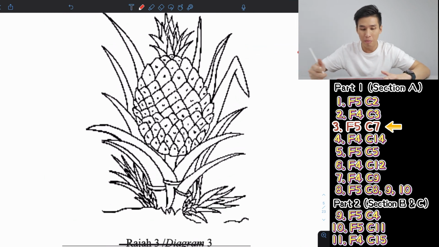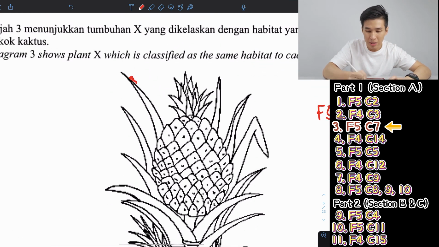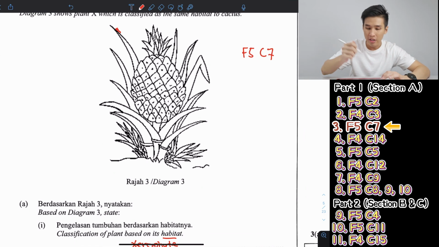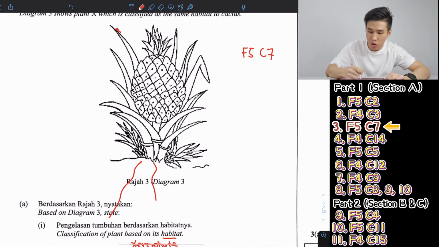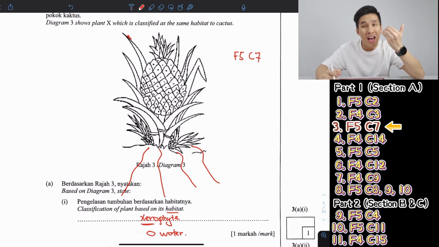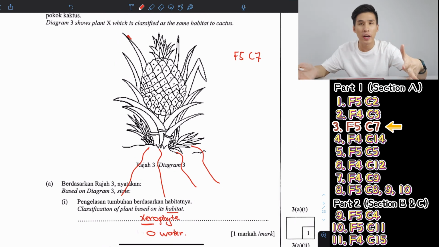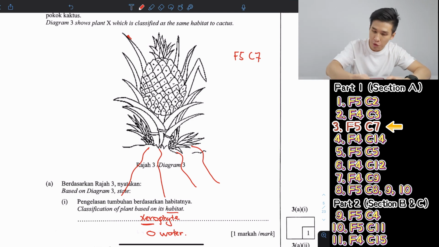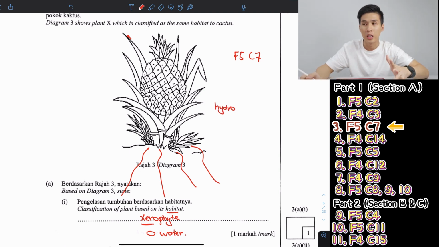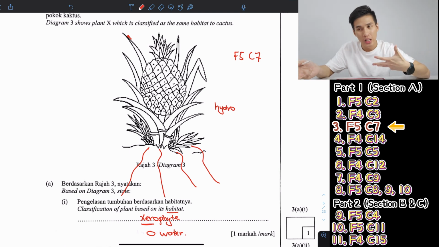Their leaves, for example, have a lot of thorns, something like the cactus's thorns. Since they grow in very dry areas, their roots are also like a cactus, penetrating deep into the soil to find water. That's why they are xerophytes. Now, other than xerophyte, I also revised with you the other 3 types of plants that we have here, which are hydrophytes. Hydrophytes are plants that grow in water, a lot of water, like hydrilla and lotus.